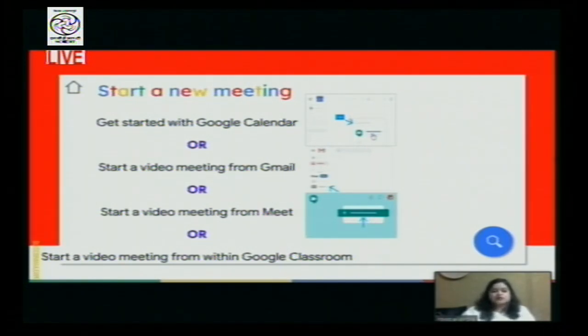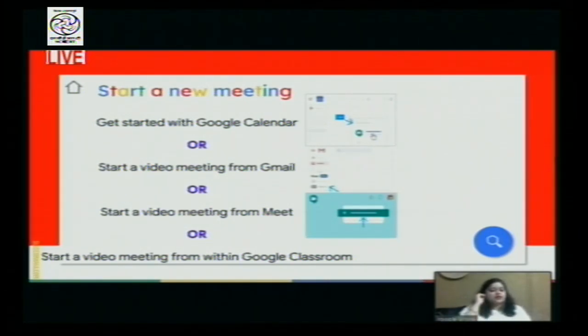Or you can also look at the Meet option in Gmail. Simply open up your G Suite for Education account, and on the left-hand side of your inbox, you can see the Meet option, from where you can start the video meeting. Simple steps, just click it and you are in for joining a meeting. Similarly, you can also start a video meeting from a URL. If you just type meet.google.com in the Google search URL, you can easily start a meet.